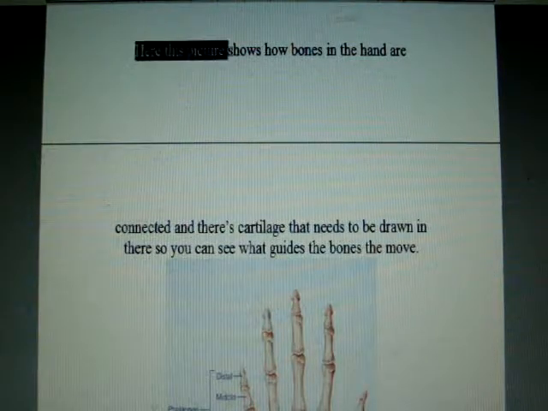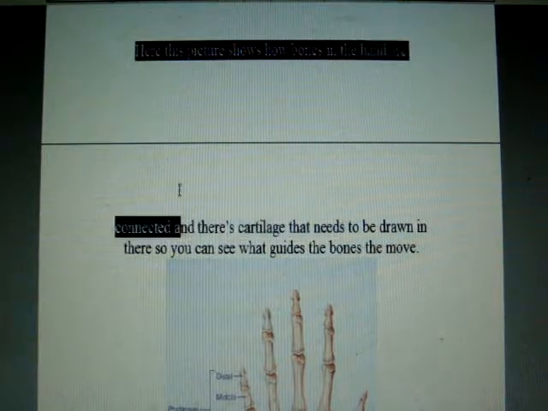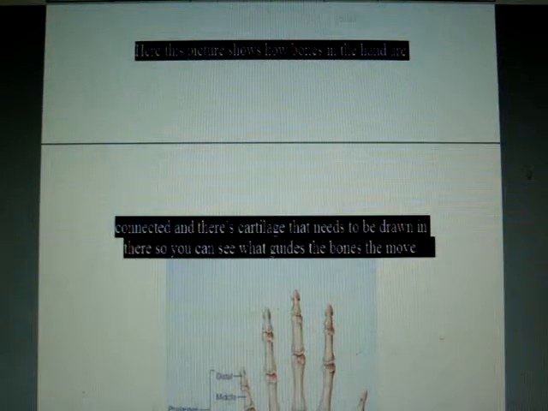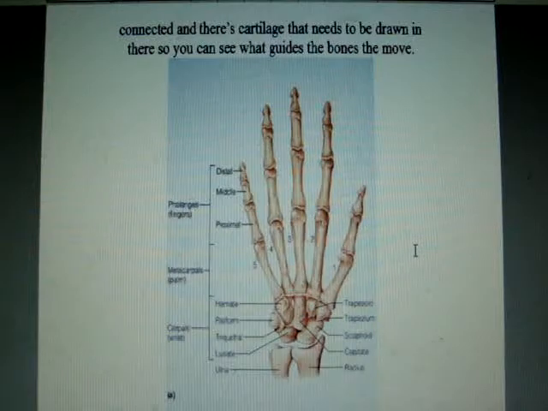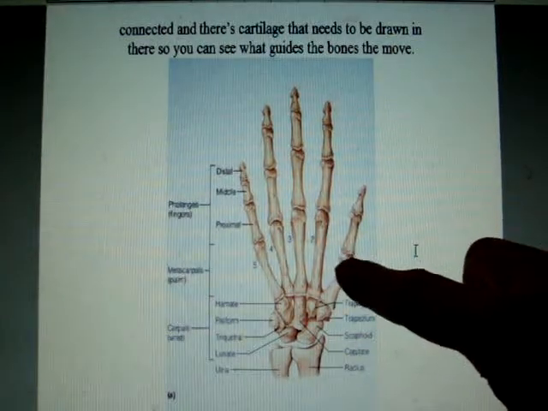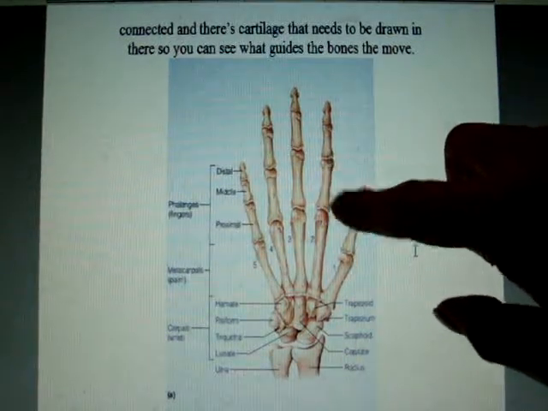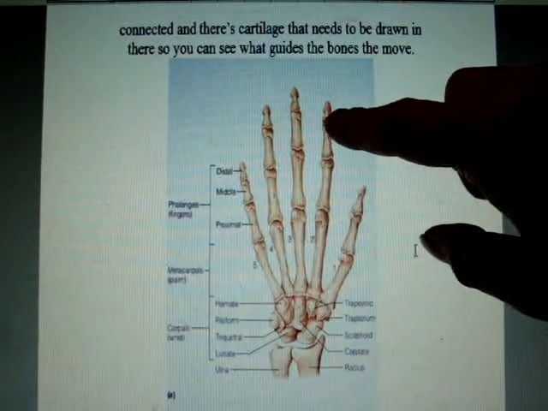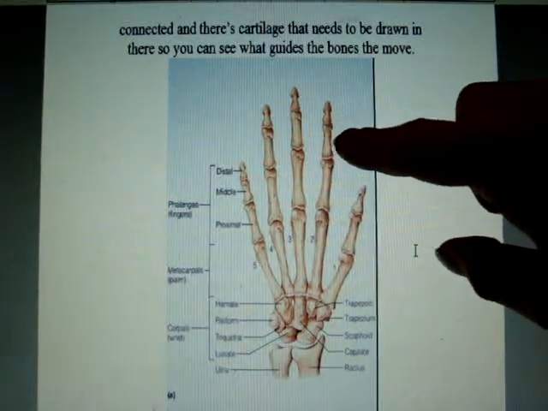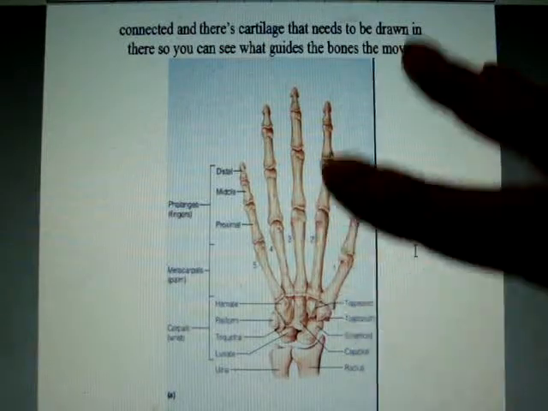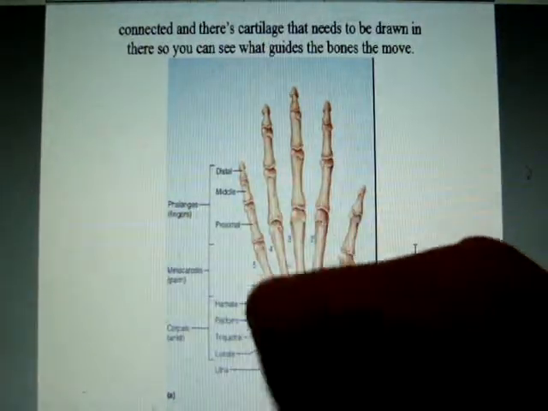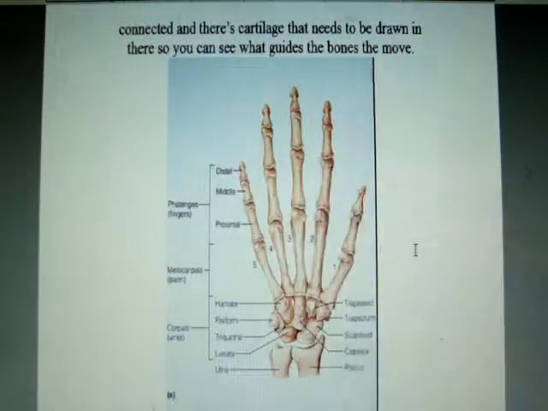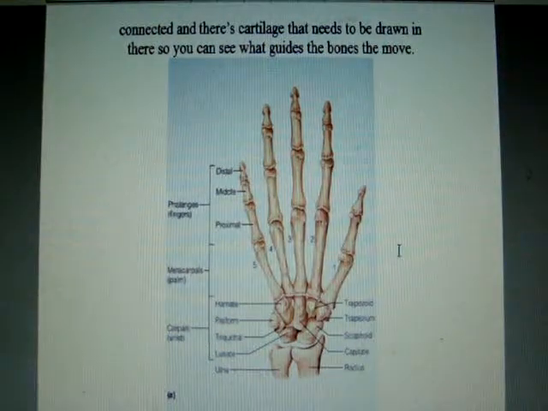Here in this picture shows how bones in the hand are connected, and there's cartilage that needs to be drawn in there so you can see what guides the bones to move. So there's a hand. In each one of these where the bones meet, there's a bone, and it meets there, and there's a different bone, and there's cartilage in all these joints. There's a joint there where two bones meet. That's how we bend our fingers with all these joints. Joint right here, joint right here, joint right here. And we can bend our finger a different way, or in certain areas.